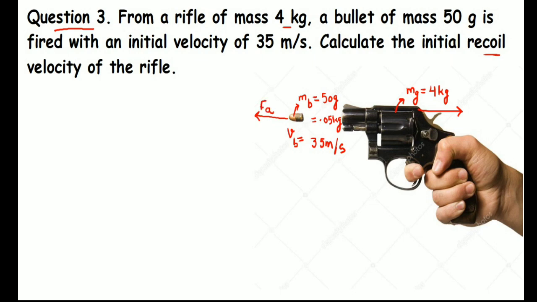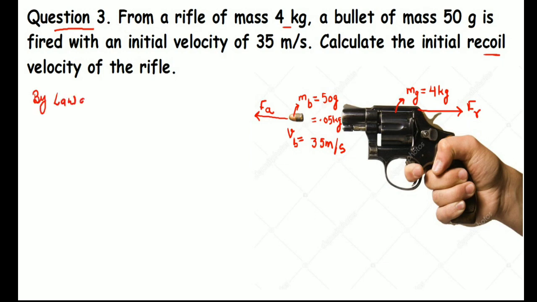If the bullet moves in the forward direction as a force of action, the gun will also move in the backward direction as a force of reaction, because no force exists alone, student, by the third law of motion. So there is a combination of two forces, the action force and the reaction force. If the bullet moves in the forward direction, the rifle will move in the backward direction. Correct?